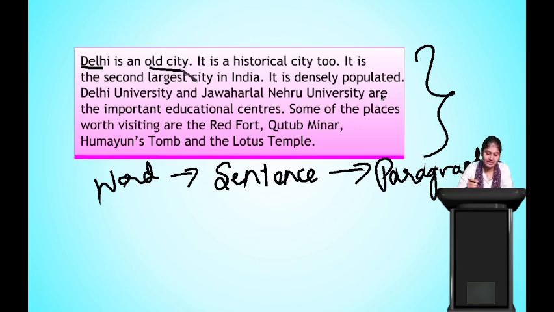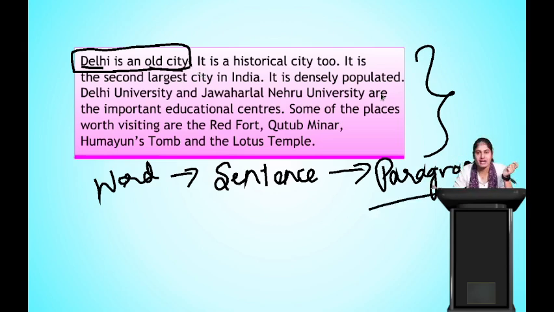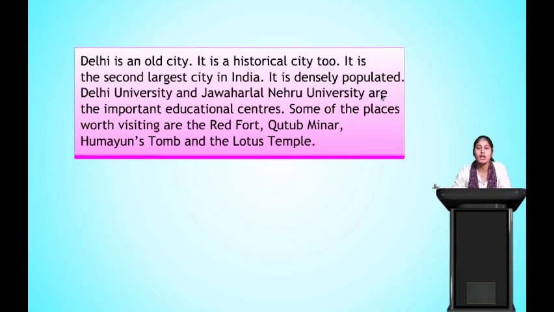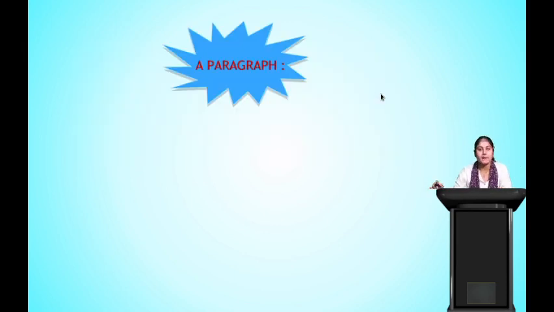From that we made this sentence. From one word we made a sentence, and compiling many sentences related to the same topic, we made a whole paragraph. So that is today's topic, a paragraph.